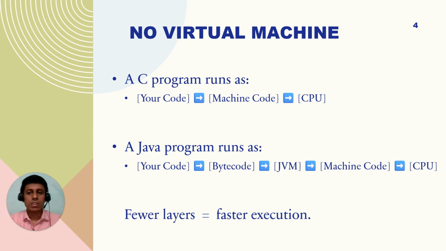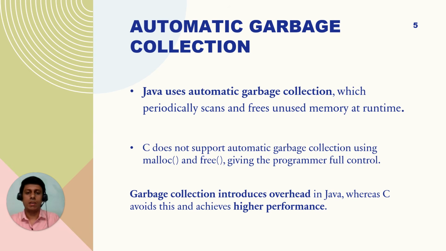So there is a two-step process in Java. This becomes an overhead in Java, and that's why Java becomes slower and C becomes faster as compared to Java. In the last part, I also mentioned that fewer layers equal faster execution. As there are fewer layers in C, it's faster than Java.